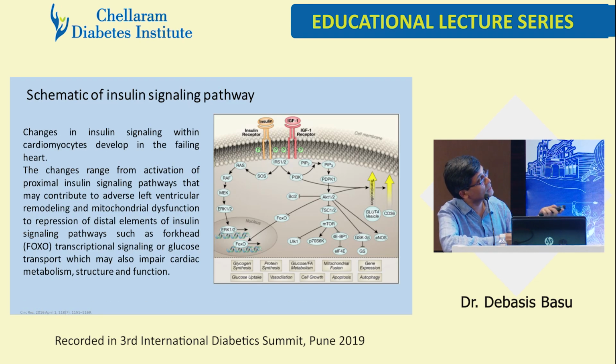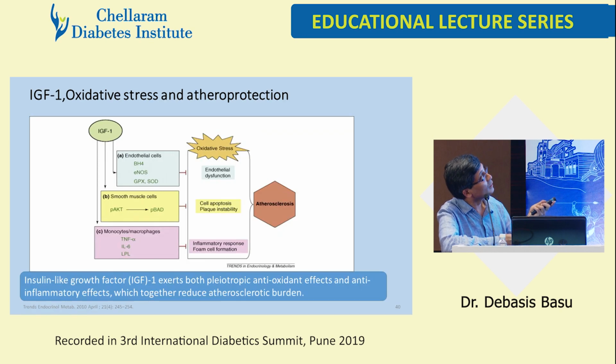This is again the insulin signaling pathway happening in the cardiomyocyte. This is how IGF and oxidative stress are present in a diabetic subject. But the impact of activated IGF, which is optimally done by glargine, papers are saying, will inhibit the oxidative stress happening within the cardiomyocyte, finally preventing atherosclerosis.